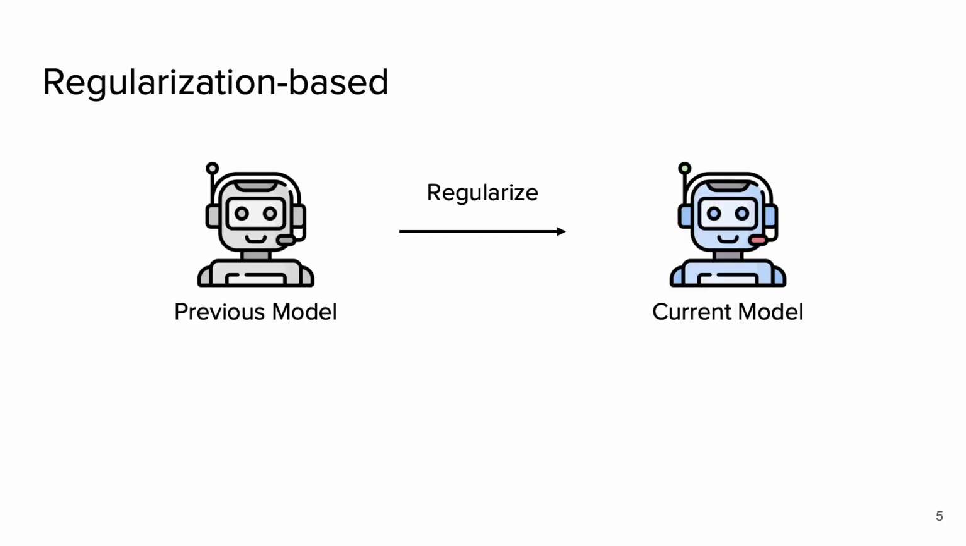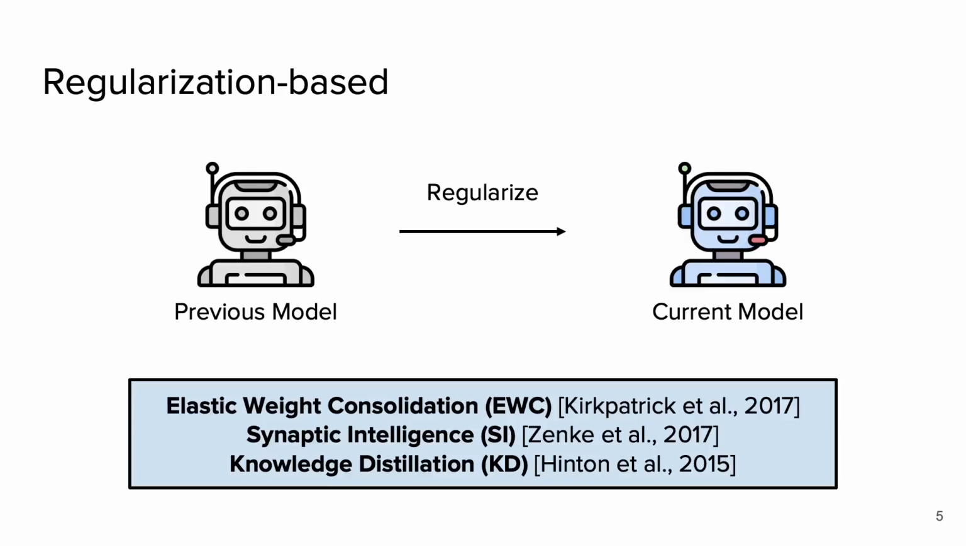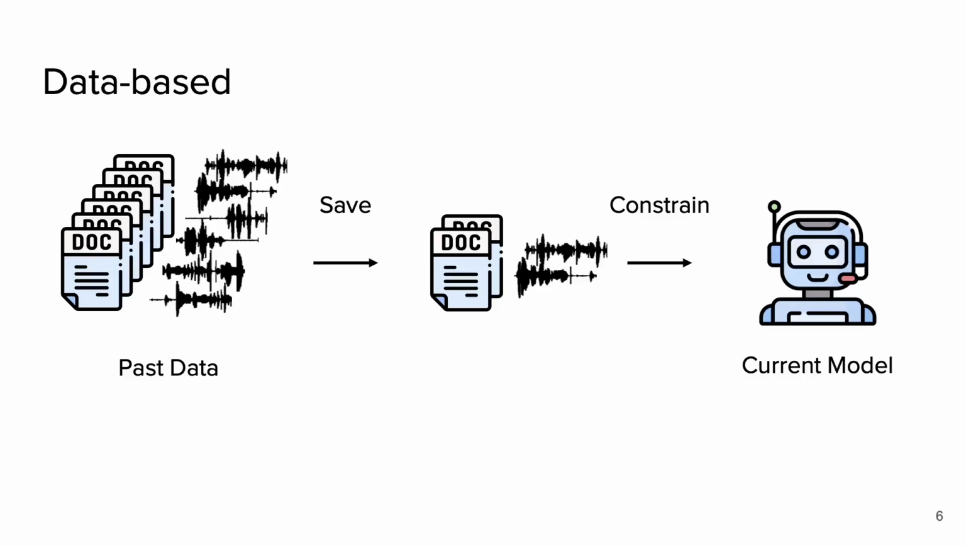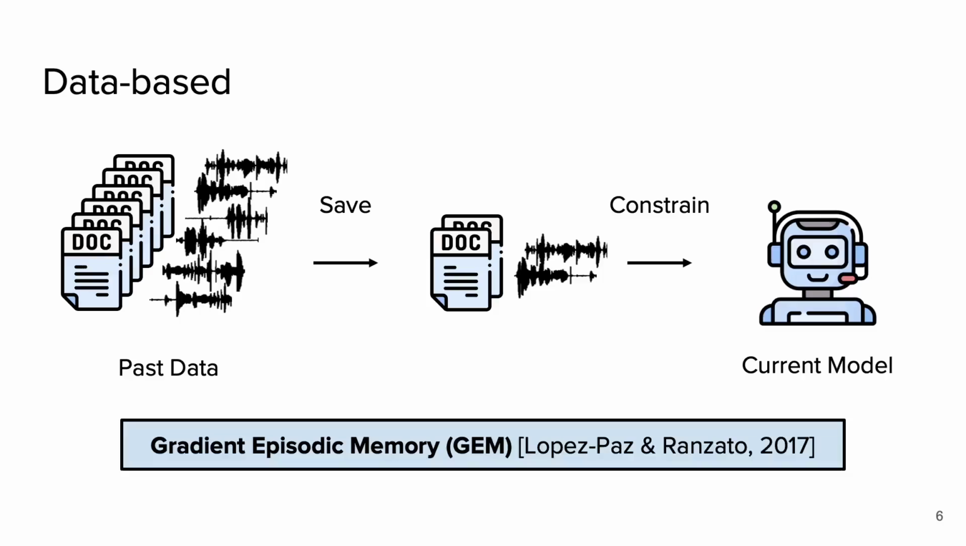First, regularization-based methods try to use the previous model to regularize the current model. We consider elastic weight consolidation, synaptic intelligence, and knowledge distillation. Data-based methods try to save some data from the past to constrain the current model. We consider gradient episodic memory here.